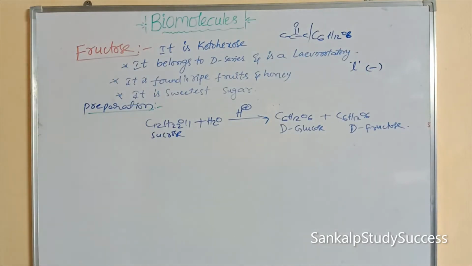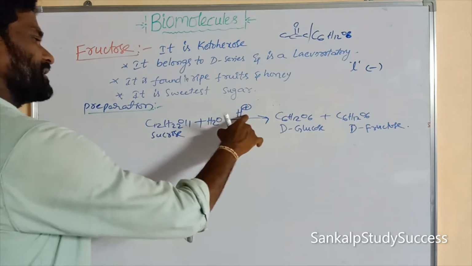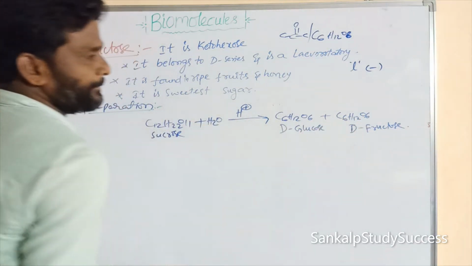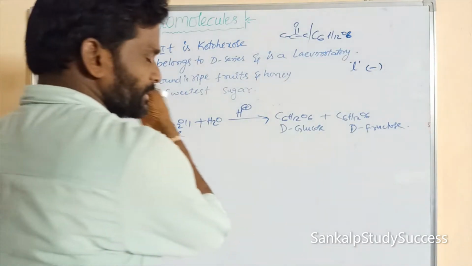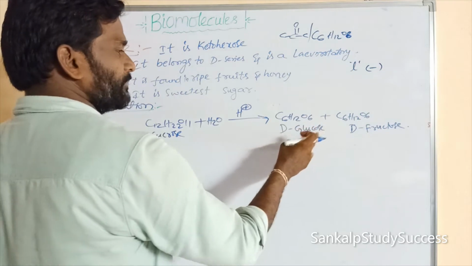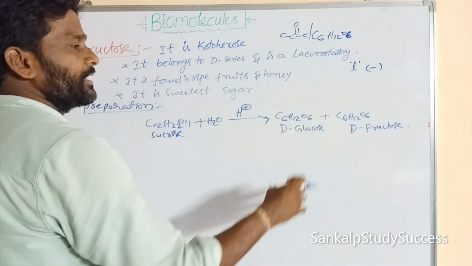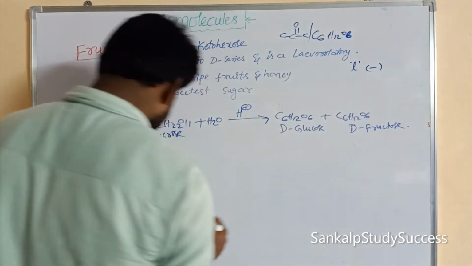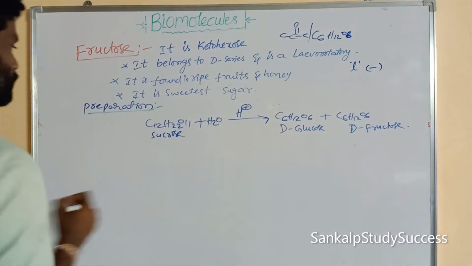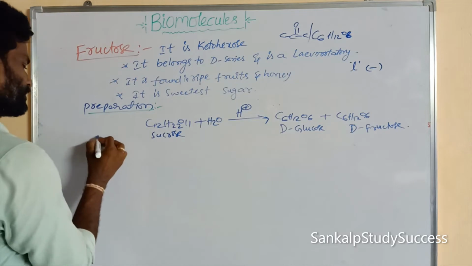So on acid hydrolysis, sucrose gives D-glucose and D-fructose. Here D-fructose is obtained in a mixture with D-glucose. That is the preparation.